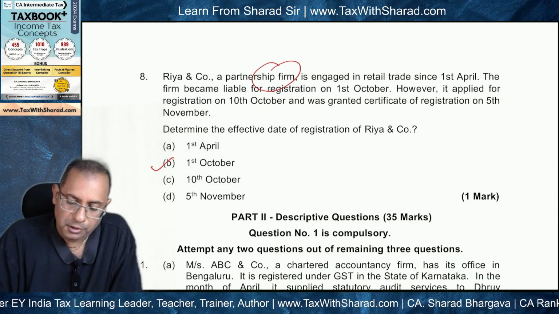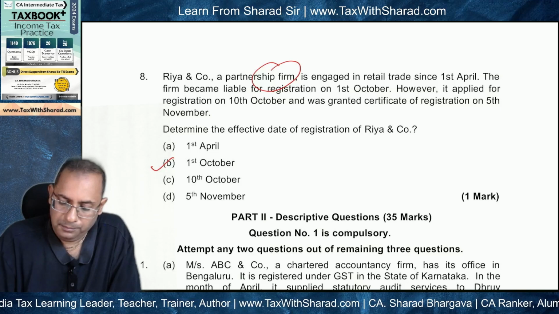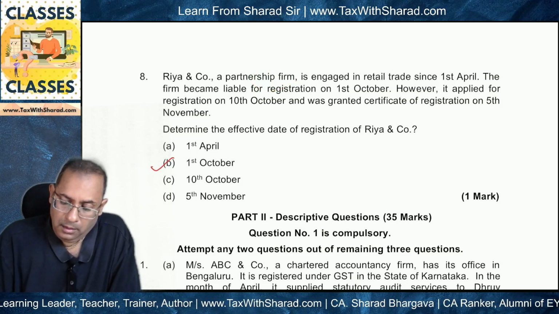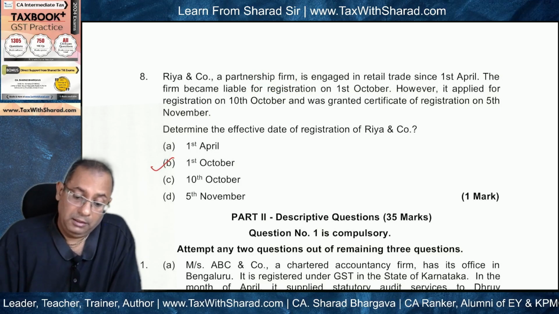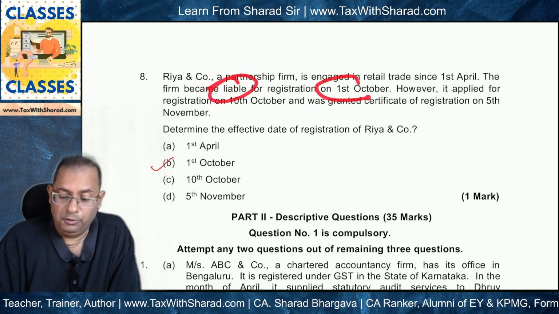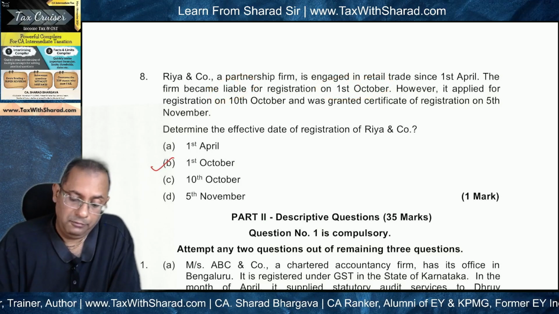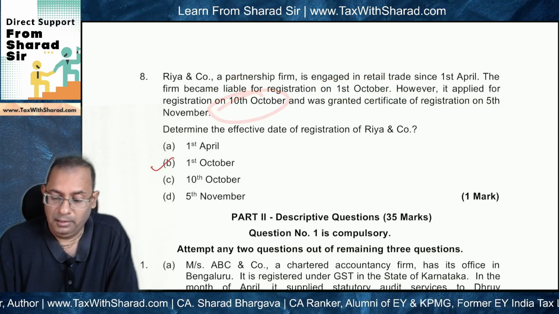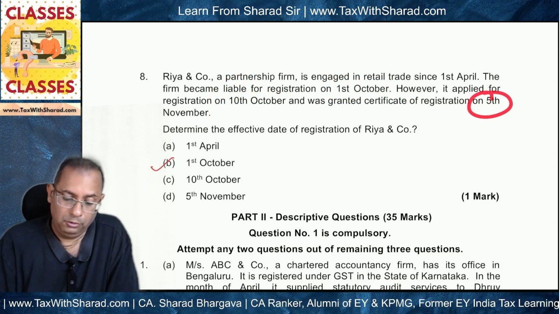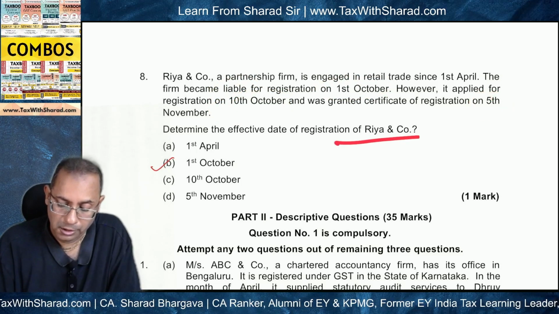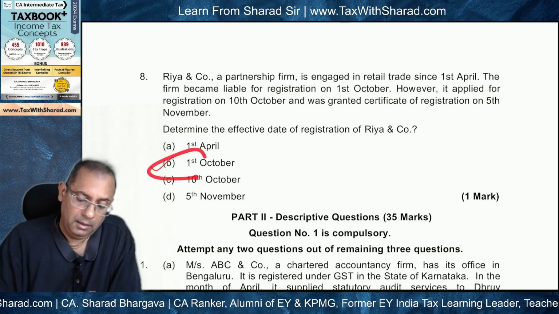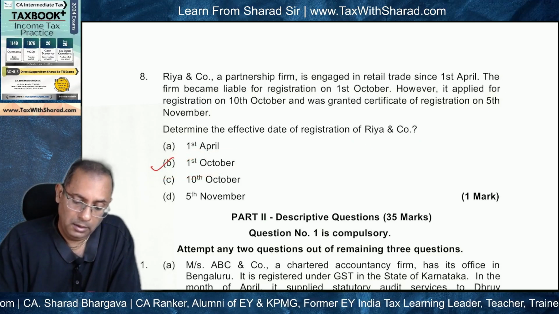Ria and Company, a partnership firm, is engaged in retail trade since 1st April. But the firm became liable for registration on 1st of October, and it applied for registration on 10th October and was granted a certificate of registration on 5th of November. Determine the effective date of registration of Ria and Company. The correct answer is 1st of October. Why?